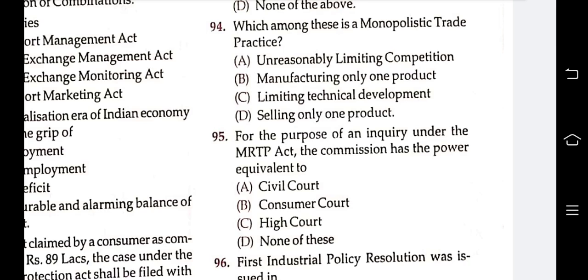For the purpose of an inquiry under the MRTP Act, the Commission has power equivalent to civil court, consumer court, high court, all or none of these. Answer is civil court. For the purpose of an inquiry under the MRTP Act, the Commission has power equivalent to a civil court.